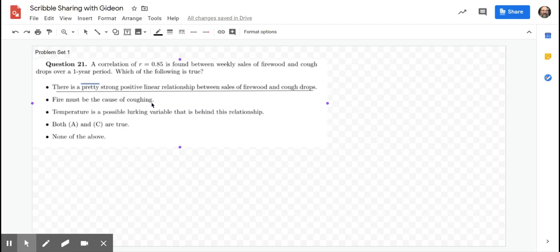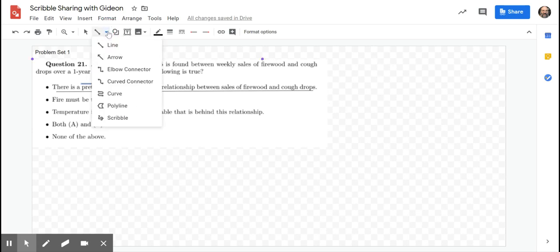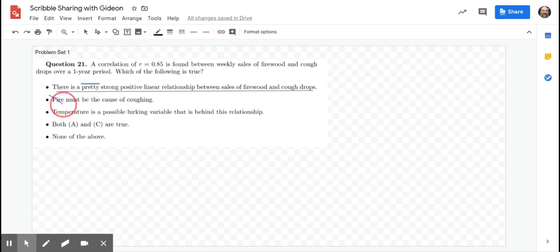Would you say that buying cough drops creates firewood? Does buying cough drops create the desire to buy firewood? It doesn't. This isn't causal, it's just two observations. So you can't do causality. So this one we go, nope, no good, no thanks. That doesn't make any sense.